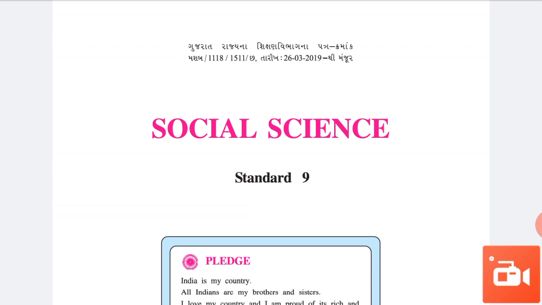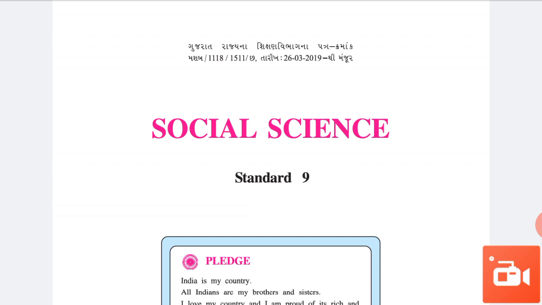Okay, so now we start chapter 10, Organs of Government, lecture 2. In our first lecture of chapter 10, we studied the three main organs of government: legislature, executive, and judiciary.